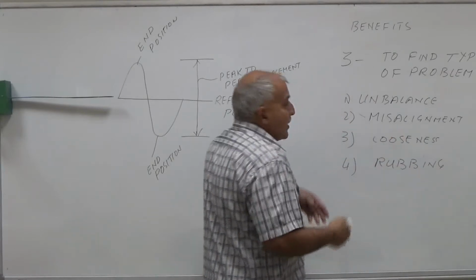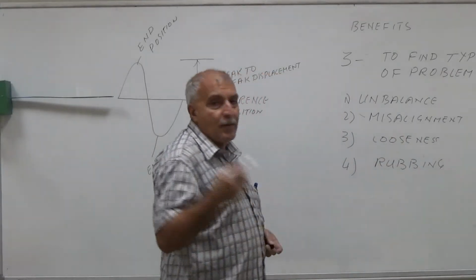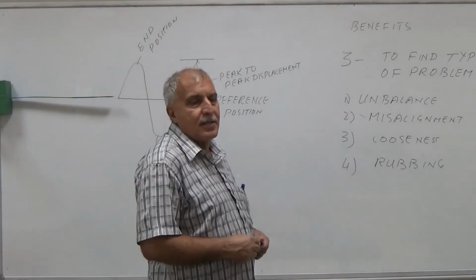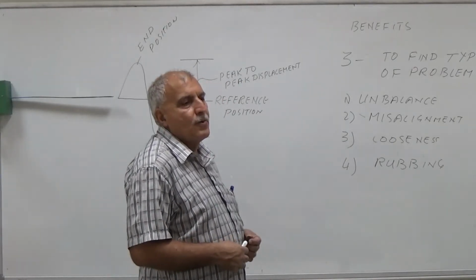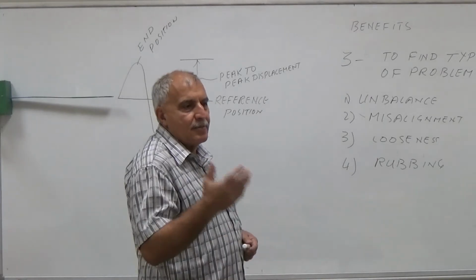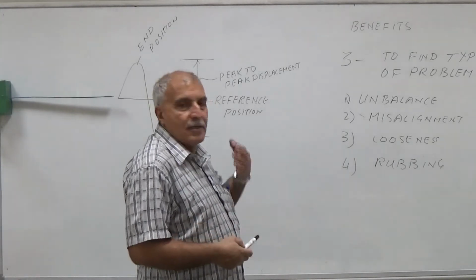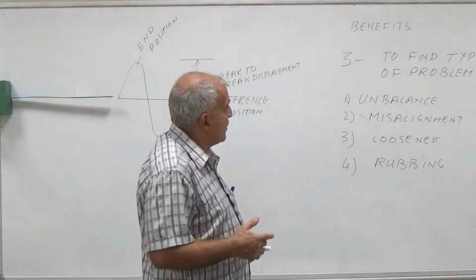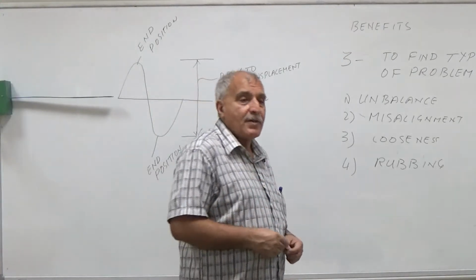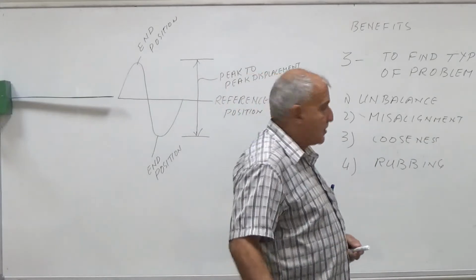So there are so many problems. So vibration characteristics will also help us to find out what the problem is. Is it misalignment, unbalance, looseness, rubbing, or something else? So these are 3 benefits of vibration analysis.